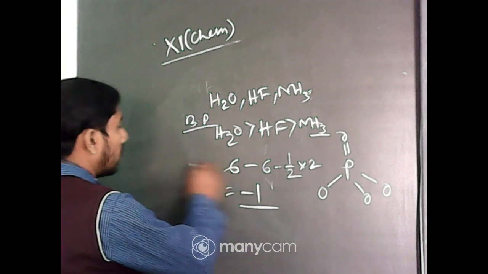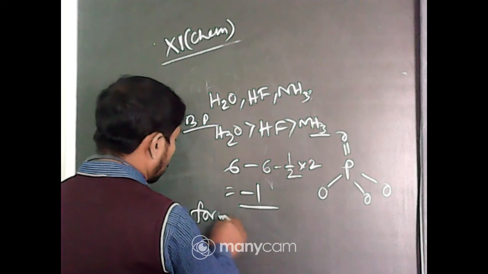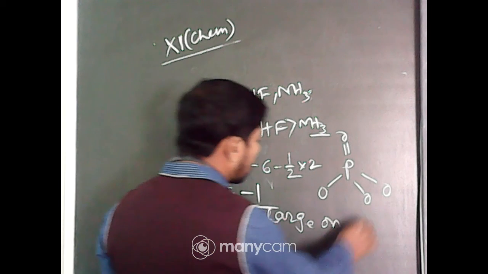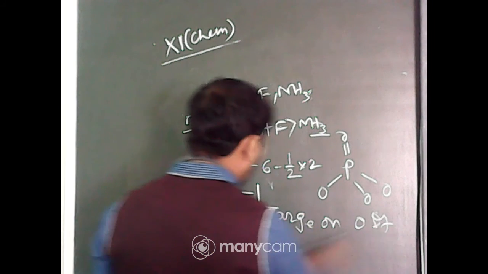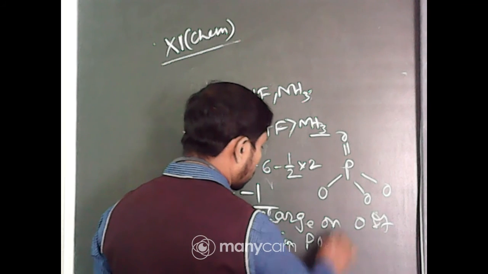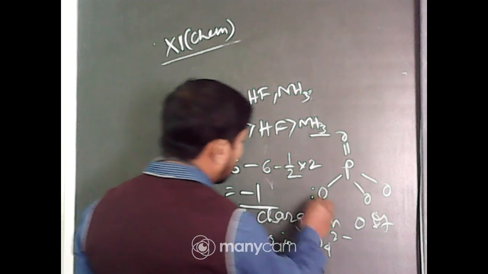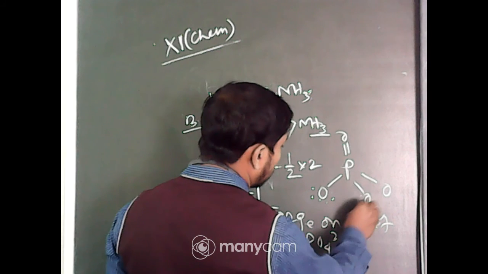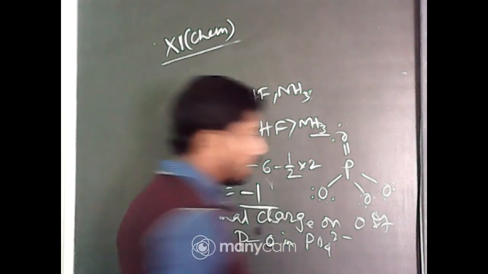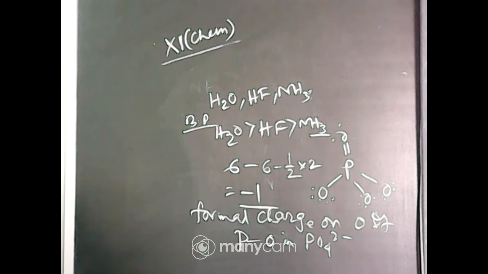So this is the formal charge on the oxygen of the P-O bond in PO4 3-. These are 6 electrons, all these are 6 electrons, and this is 4 electrons. Okay, so this is one important question.